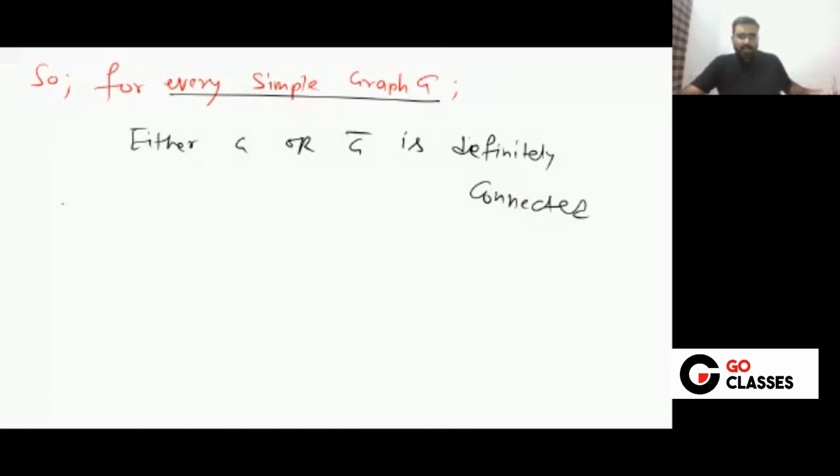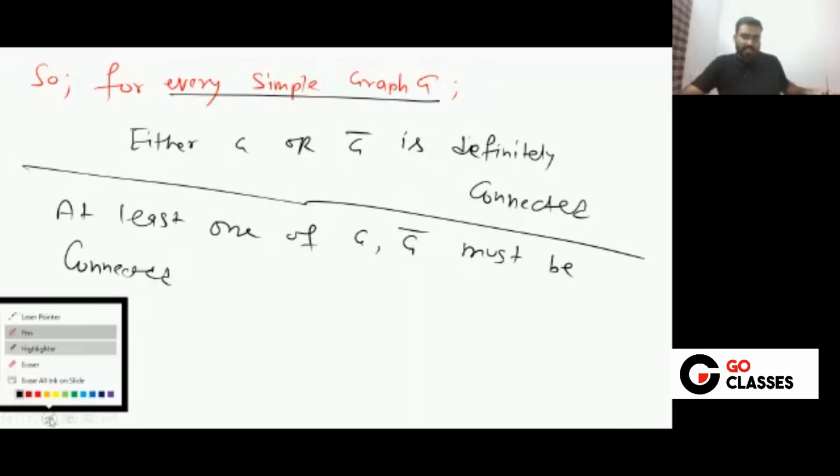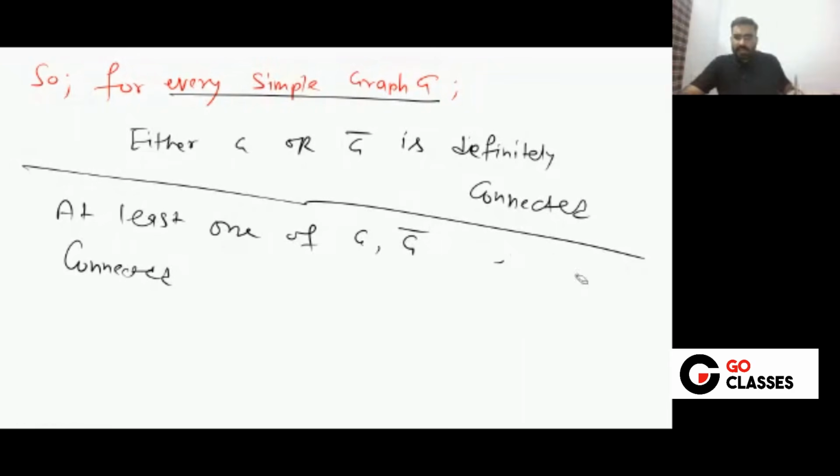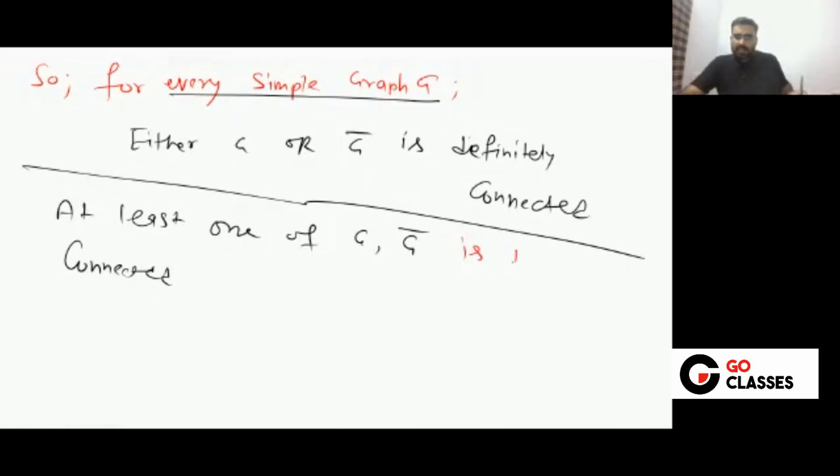I can say that at least one of them, or both of them also, can be connected. At least one of G comma G complement must be connected. I can say at least one of G comma G complement is definitely connected. Is this clear?